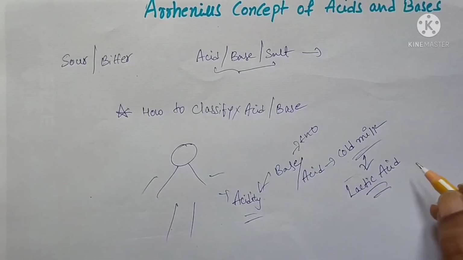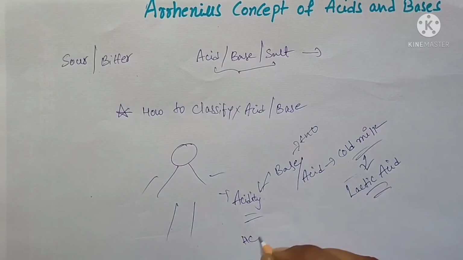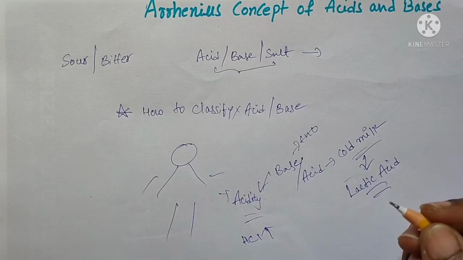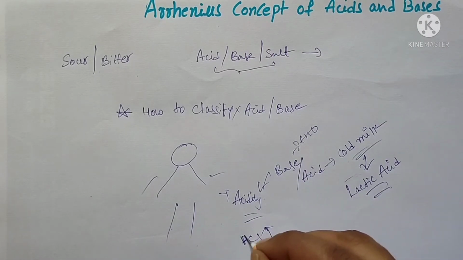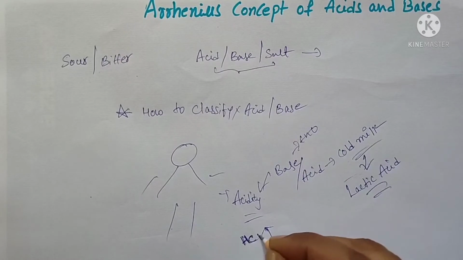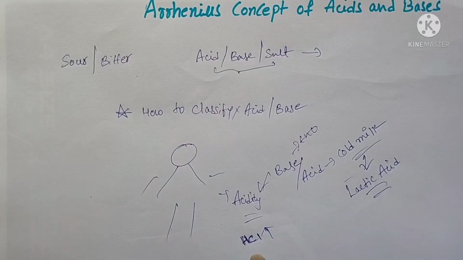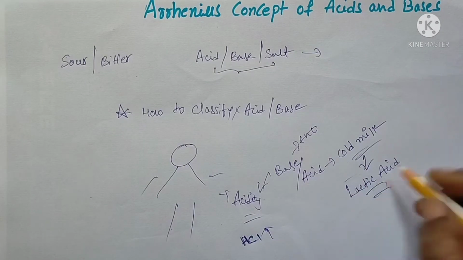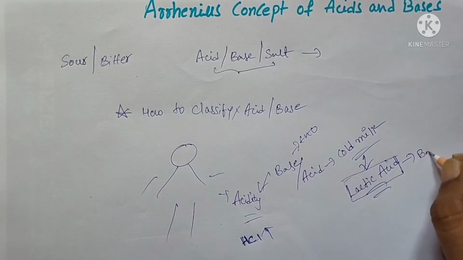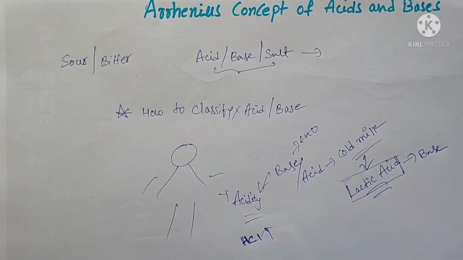Why? Because when the person is suffering with acidity, it means the HCl concentration in his or her body is increasing. When the HCl concentration is increasing, we should neutralize the HCl with a base. But here we are taking cold milk, which means lactic acid acts as a base in front of HCl.